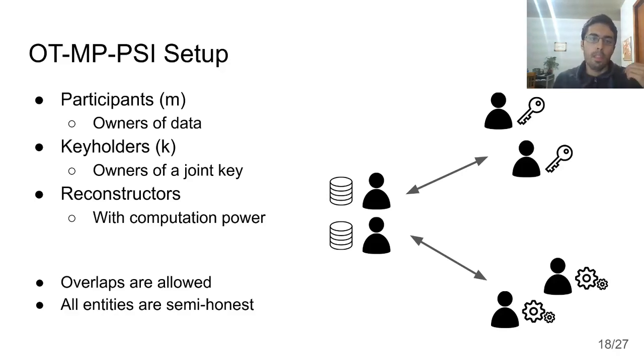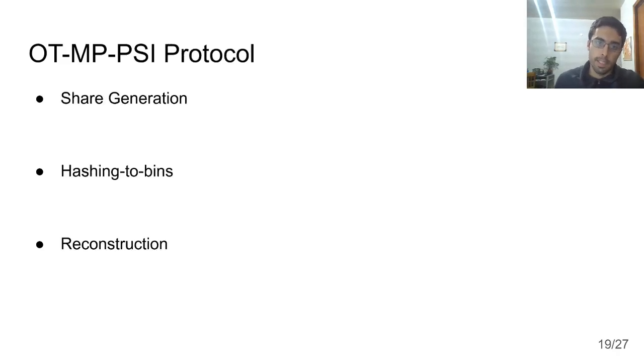So an important note is that although we have these 3 separate entities, they can also overlap, meaning a participant can also be a key holder or a reconstructor, but we do have some assumptions on the collusion. For example, if we have one key holder, that key holder can't simultaneously be a reconstructor, or if we have more than one key holder, all K key holders can't simultaneously collude with the reconstructors. But for more details on the collusion assumptions that we have, I refer you to our paper. Also, for our protocol, all entities are assumed to be semi-honest.